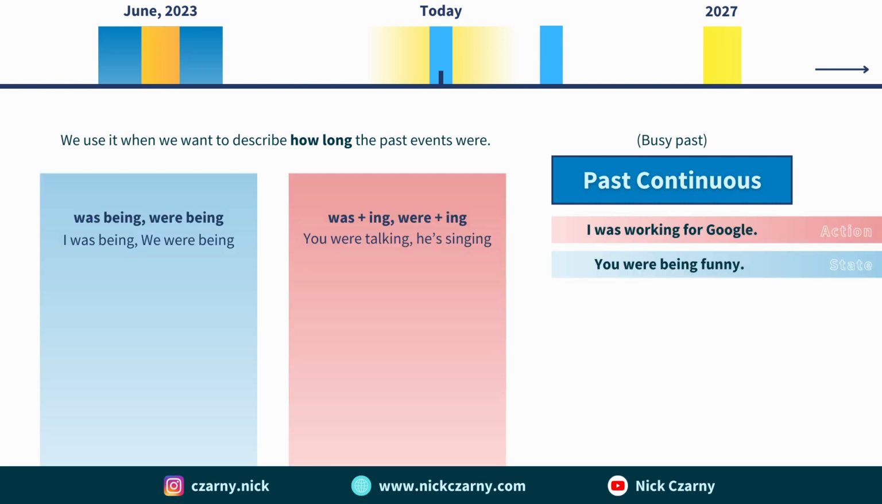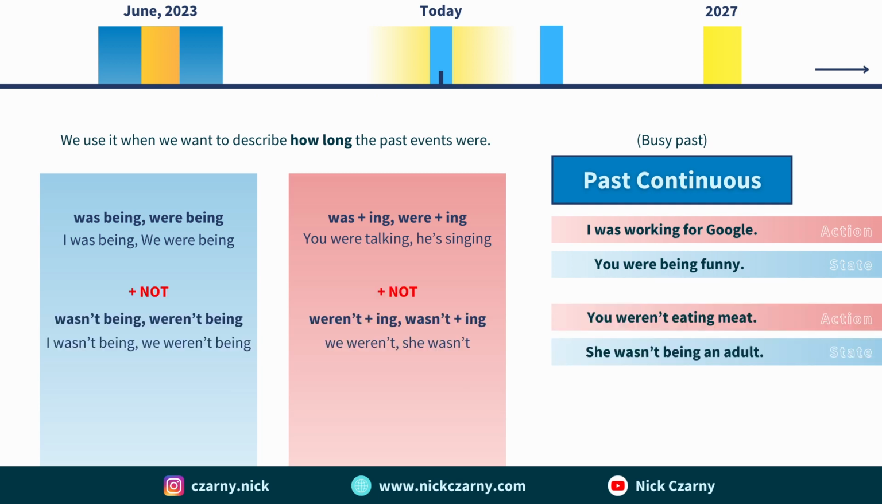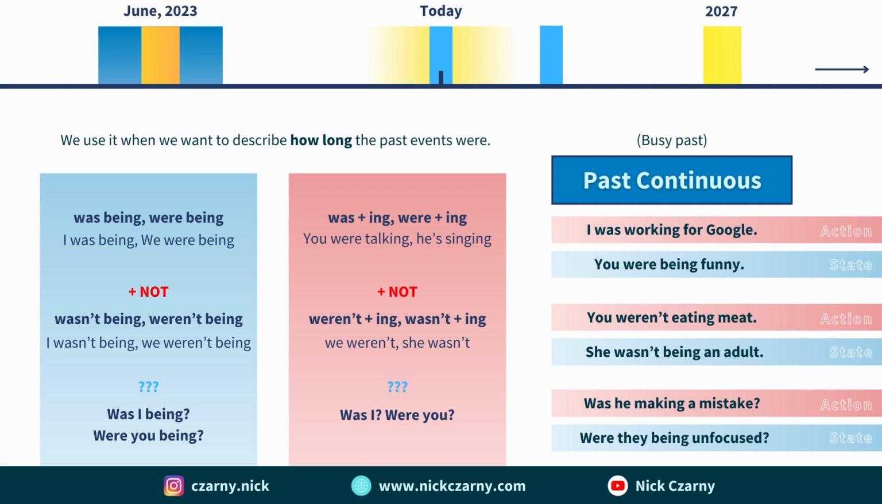In state and action it is was being, were being, and was plus ing. In negation, wasn't and weren't. And again, in questions, we reverse the order. So was he making a mistake or were they being unfocused? So very similar to present continuous, just the am, are, and is, we turn into was and were.